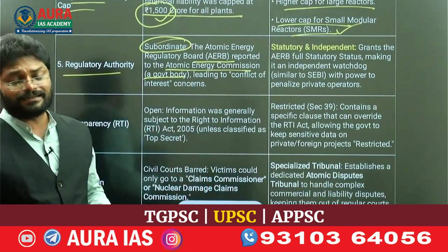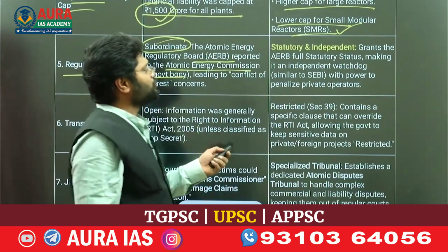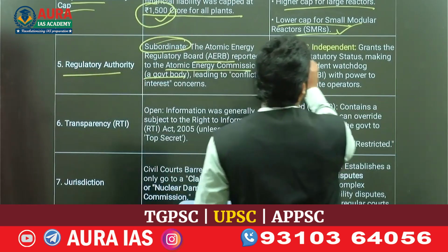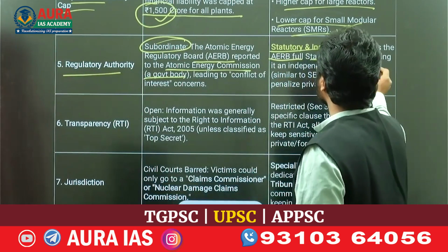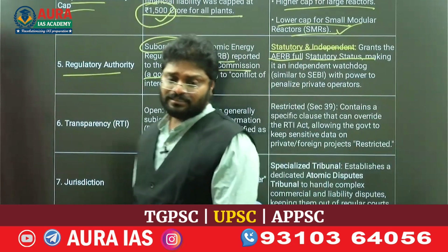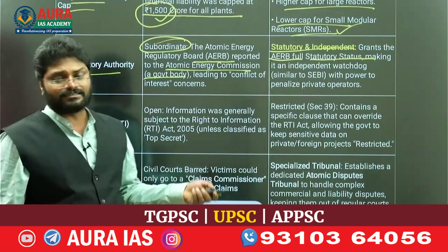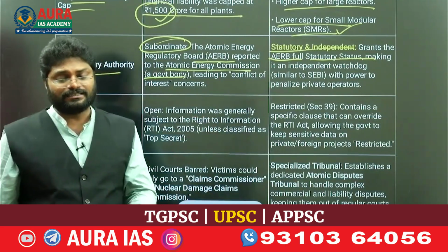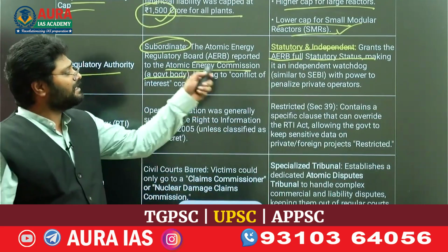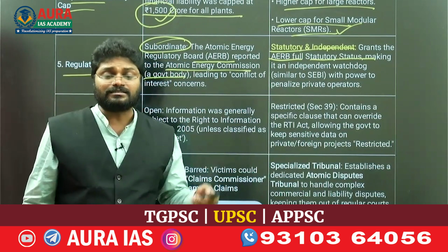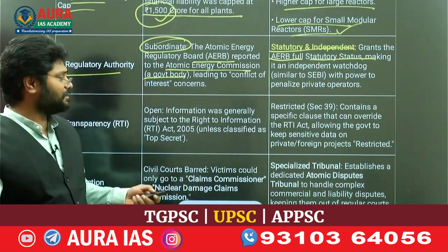So dual regulation led to confusion. So, statutory and independent: AERB has been given full statutory status and it will oversee licensing, safety and everything related. Just like RBI and SEBI, they are autonomous in their domain, AERB will become autonomous in the growth of the nuclear energy sector in India.